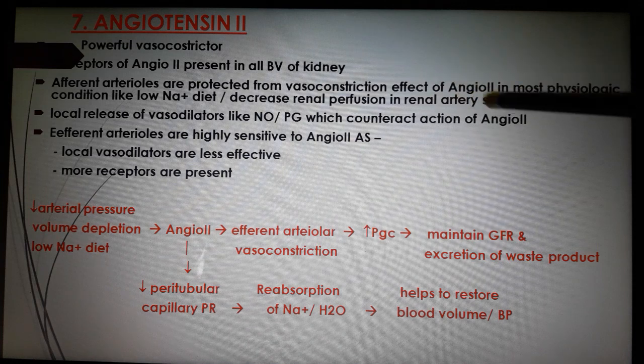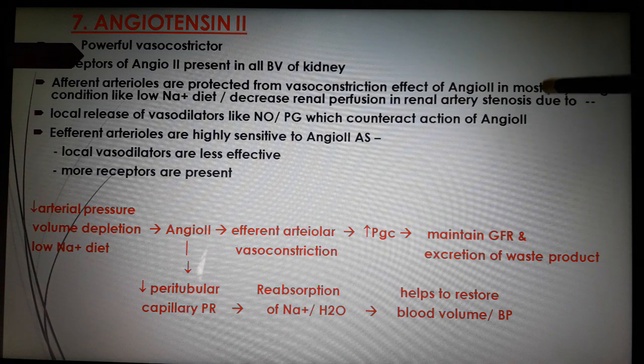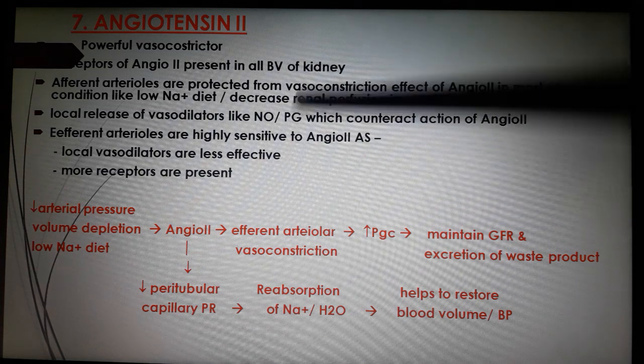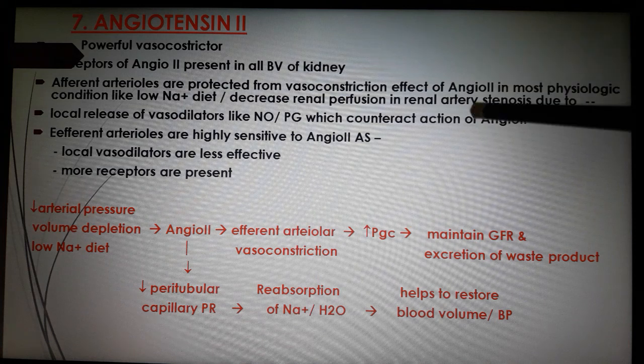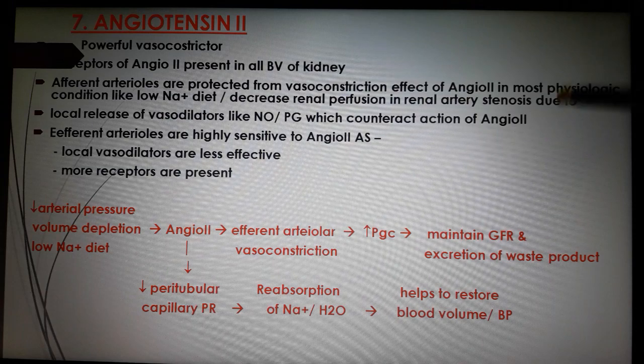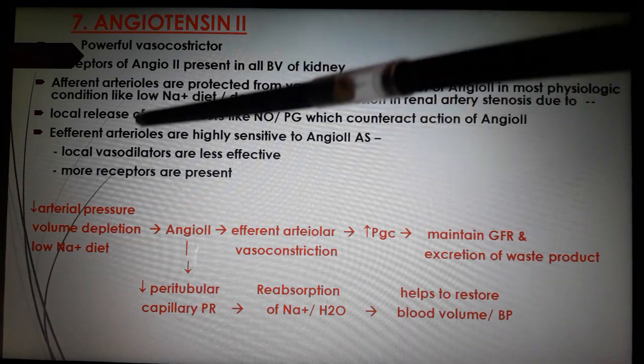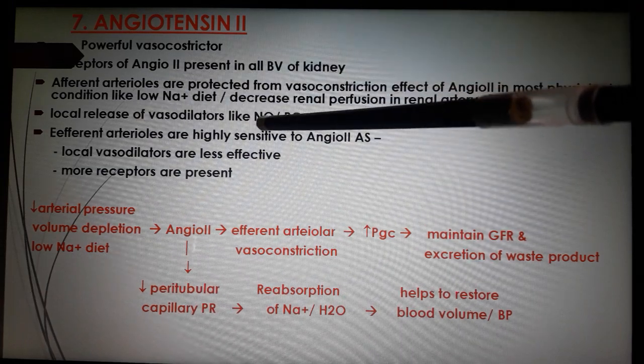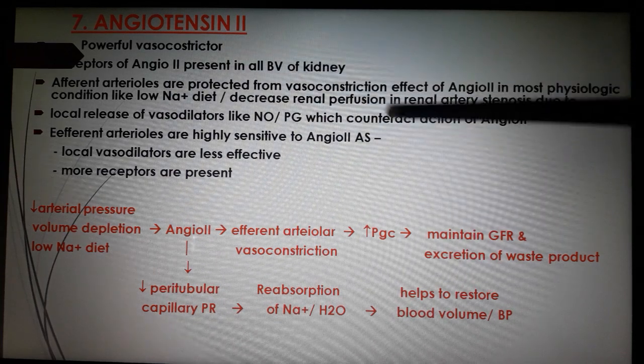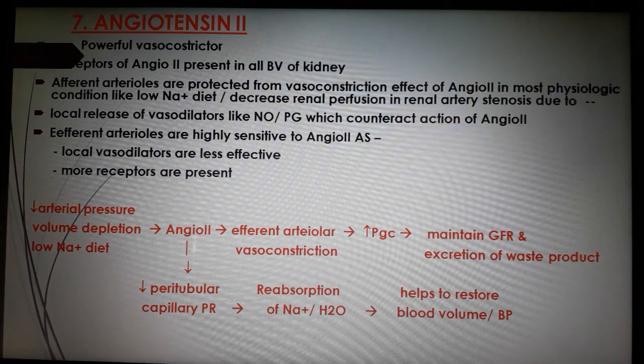This protection of the afferent arteriole occurs due to the local release of vasodilators like NO and PG, which counteract the action of angiotensin II.